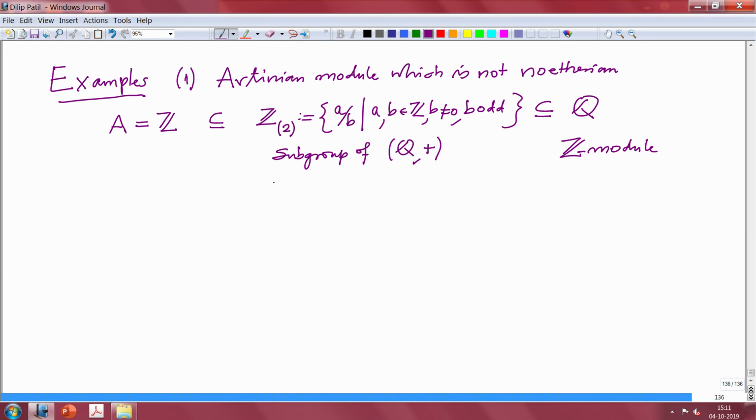Therefore this is a Z-submodule of Q. Now, we have a submodule of this Q, therefore I can consider a quotient module. So V is Q modulo this Z bracket 2. This is also a Z-module.